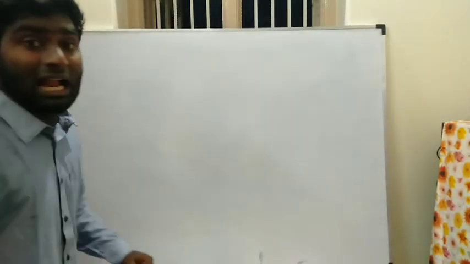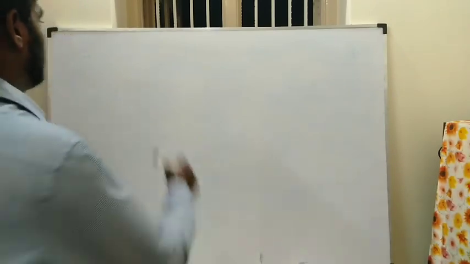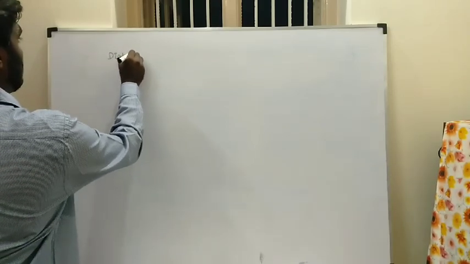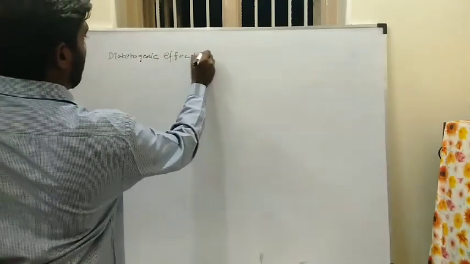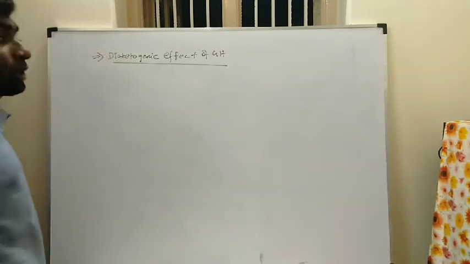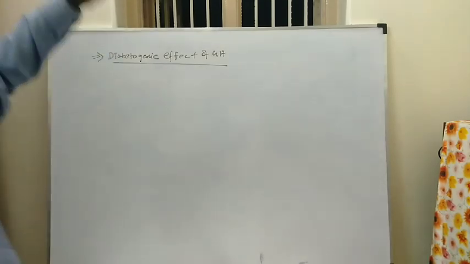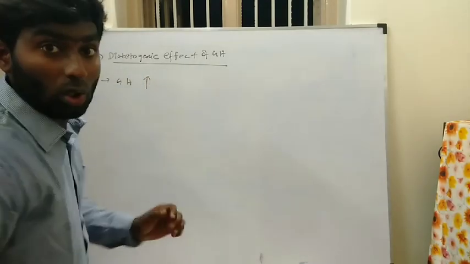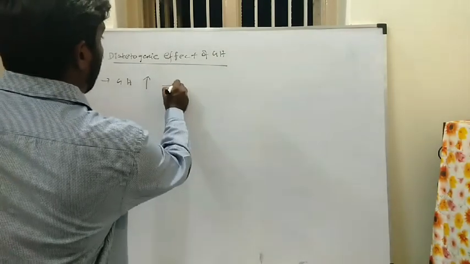So next we will see one condition, the diabetogenic effect of growth hormone. In the diabetogenic effect of growth hormone, the growth hormone level increases highly in the blood, so the glucose level increases. It leads to hyperglycemia.